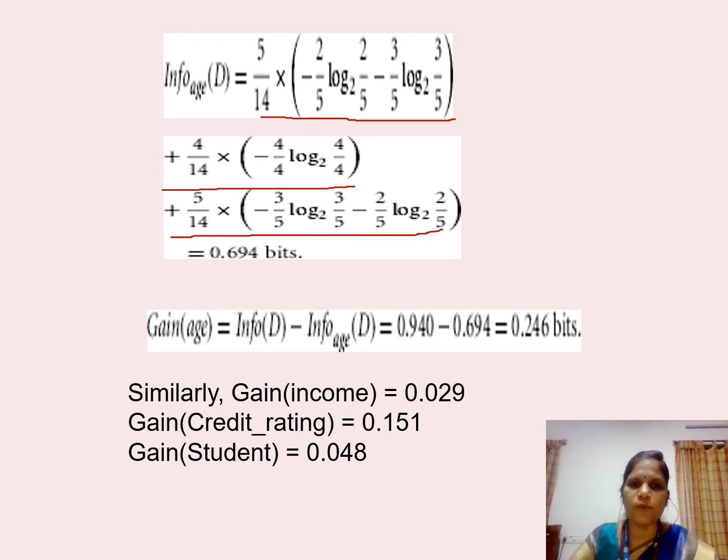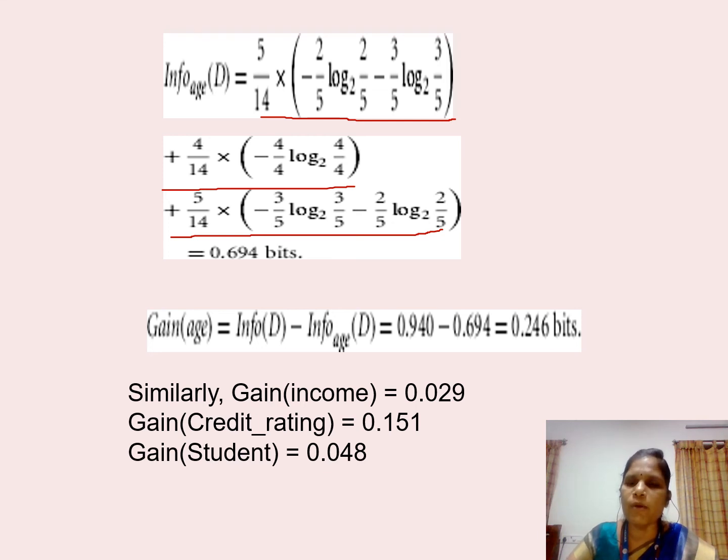So j equal to 1 represents the young age people. There are 5 young age people in the data set. That's the reason we have given here 5 by 14. 14 is the total sample. In this 14 total sample, there are 5 young people. Then what we have to do? We have to use this. This is your determinant of Dj by D into the entropy formula. Entropy formula is what? Minus summation i equal to 1 to m, pi log pi.